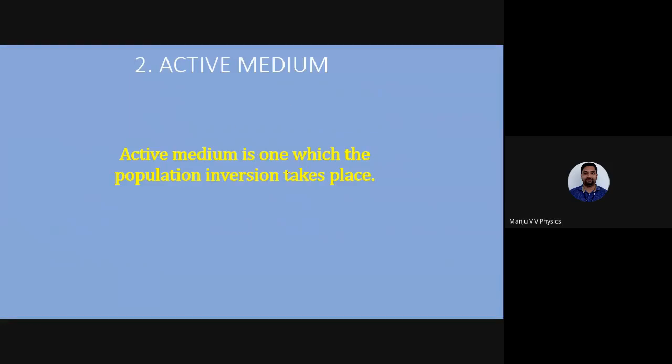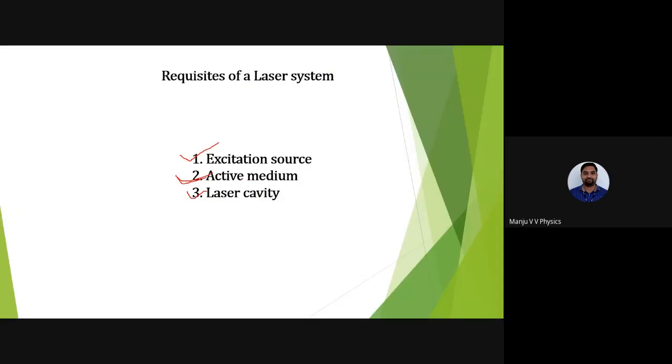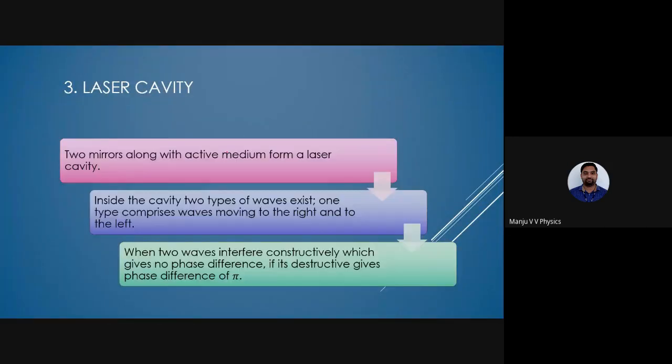Active medium. The active medium is where population inversion takes place. Just now I told you, population inversion is nothing but keeping more atoms in the excited state than in the ground state. That is called population inversion. Population inversion will exist inside the active medium. Laser cavity. There will be two mirrors. I told you there will be a frame. There will be two mirrors along with the active medium, forming a laser cavity. Inside the cavity, two types of waves exist. One type comprises waves moving to the right. One wave may go like this, another wave may go like this to the right side, another wave to the left side.